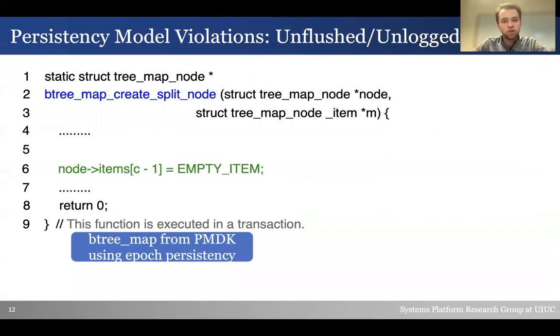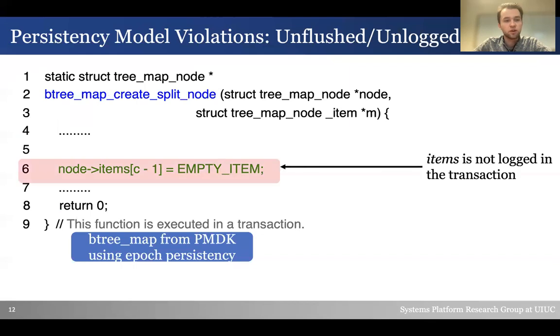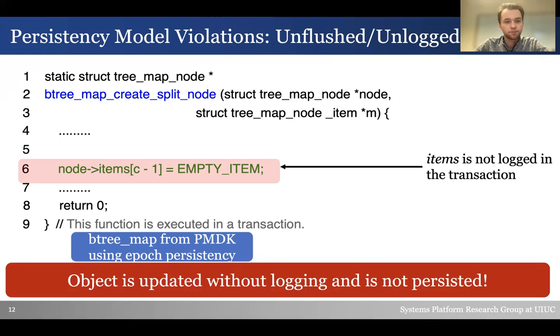Next, let's discuss the unflushed or unlogged writes. Here we use another example from PMDK, but this implements the B tree map using epoch persistency. The entire function is executed within a transaction as we create a split node for the B tree map. Note that the items field of the node object is modified here, but there is no corresponding logging of this change in the transaction. Therefore, when the transaction ends and the item should be persisted, it will not be flushed to NVM and the model has been violated.